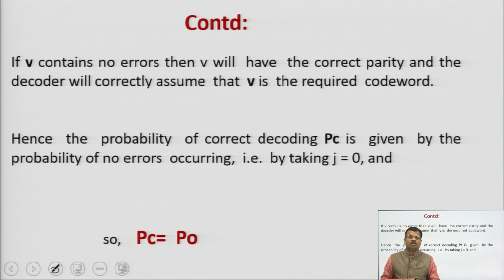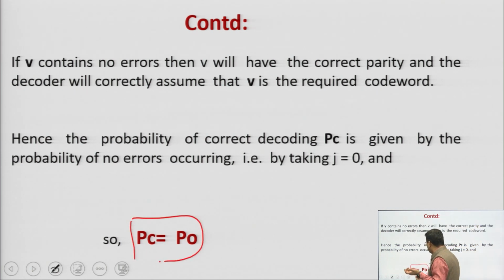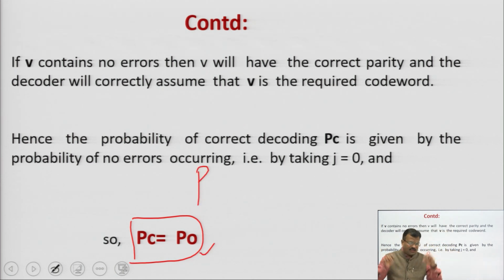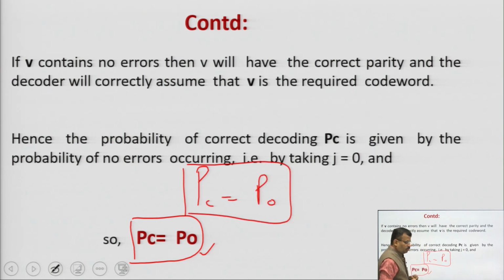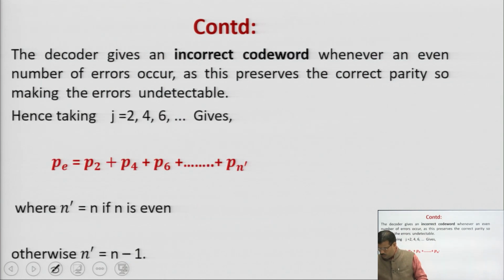Hence, the probability of correct decoding PC is given by the probability of no error. PC means you are getting the correct code word. There is no error, so j is equal to 0, it means PC is equal to P0. So, the probability of getting the correct code word is equal to P0, always remember it. In the numerical you can put directly that the probability of getting the correct word is equal to P0.